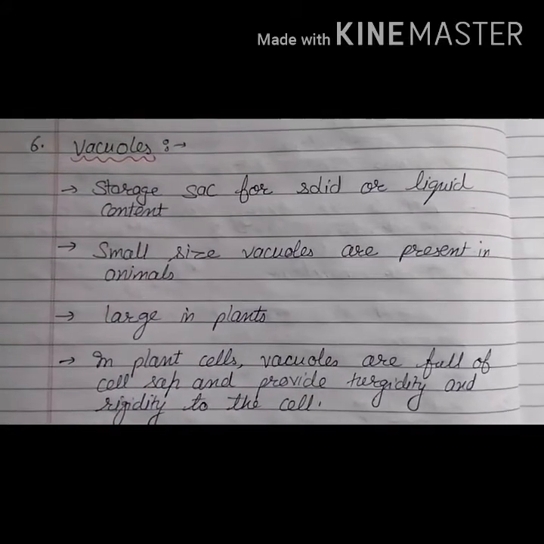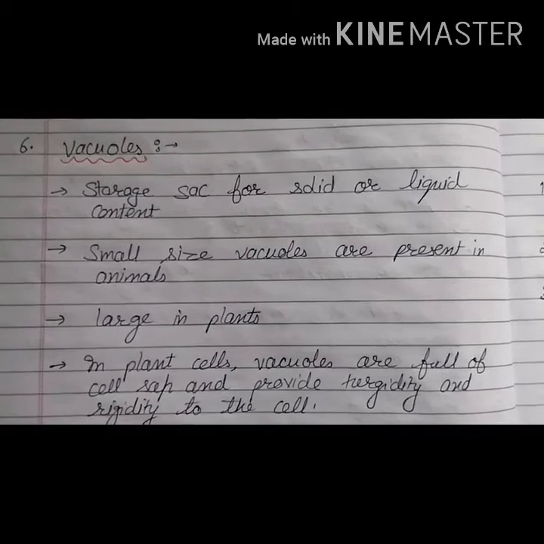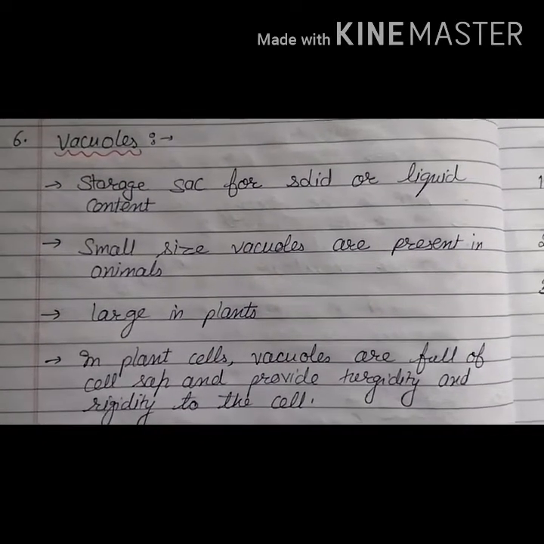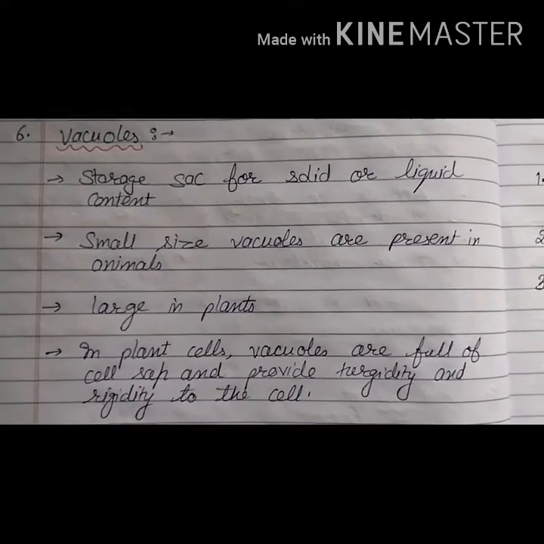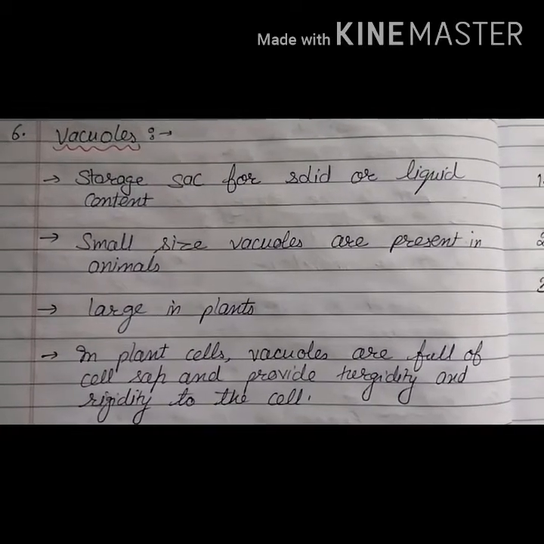Then comes the last cell organelle, that is the vacuoles. Now vacuoles are very simple organelles. These are bag or sac like structures. They are also called the storage sacs. And what do they store? They store solid or liquid content.